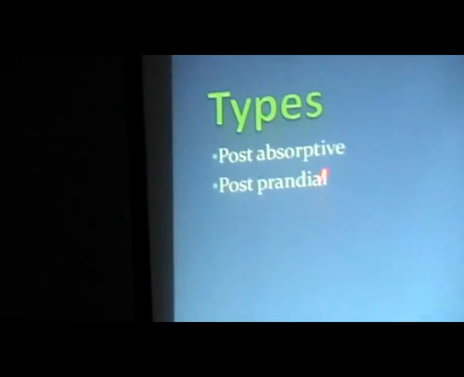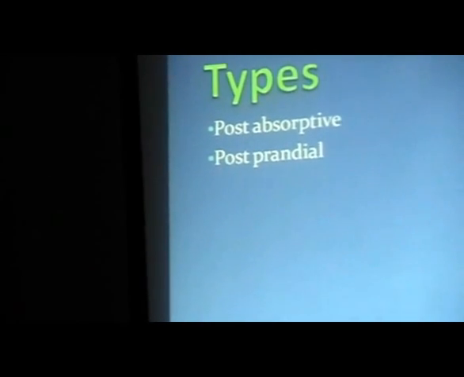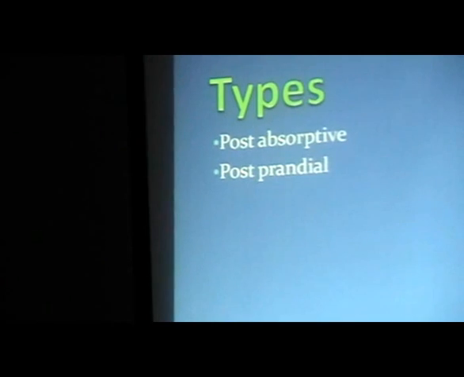Next is the postprandial. Postprandial has nothing to do with our diabetes, but there are other conditions which can lead to postprandial hypoglycemia. I will just briefly touch on those conditions, like rapid intestinal hurry or non-beta cell tumors.